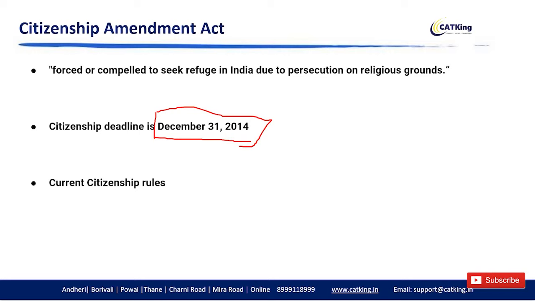All right, so what are the current citizenship rules that we need to keep in mind so that we can understand what is the amendment coming into the picture? Okay, so citizenship in India is currently granted to people like you and me who were born in India or have lived in the nation for at least 11 years. So you have two options: either you are born in India, or else you have been living here for at least 11 years. Make a note of that, guys, extremely important.